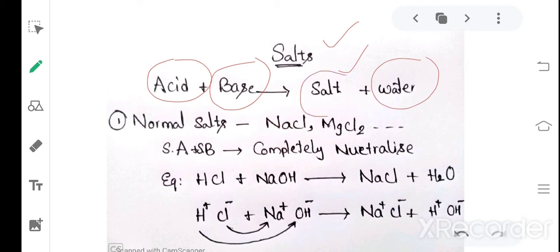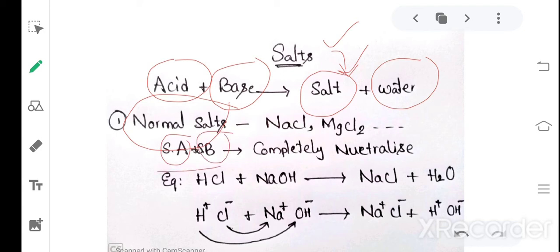In each and every case, salts are produced. Now we are discussing the salts. Some types of salts are there. Commonly we have normal salts. Normal salts are formed when a strong acid reacts with a strong base.